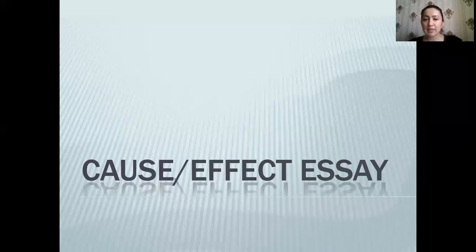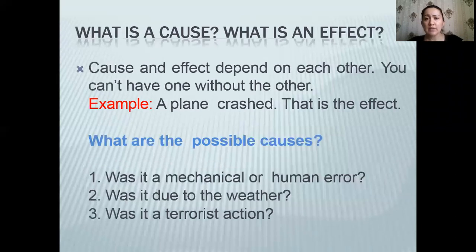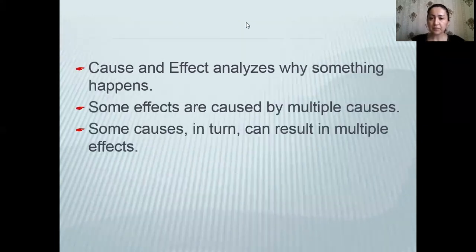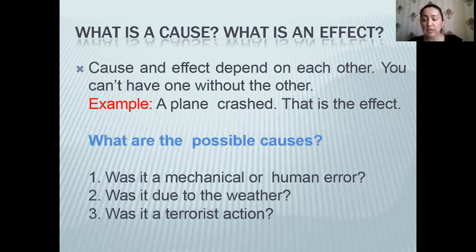So, let's see. Today in our lesson we have cause and effect essays. What is a cause and effect essay? Cause and effect depend on each other. It means you cannot have one without the other. Cause is the reason why something happened. Effect is what happened. And they are close to each other. They depend on each other.